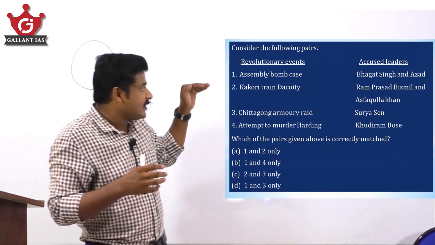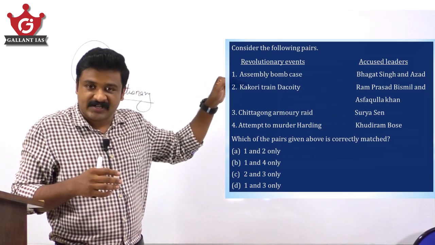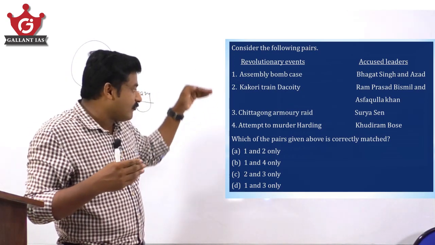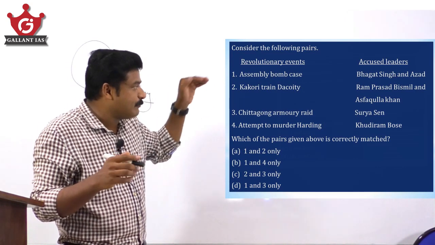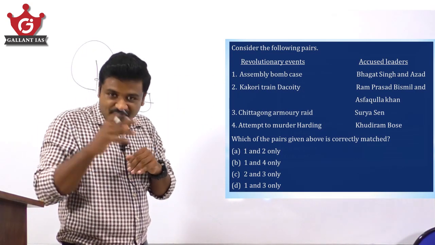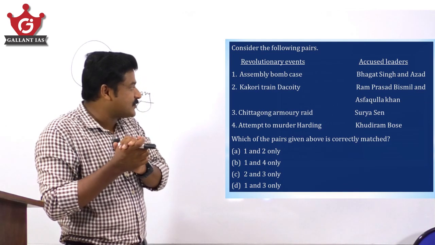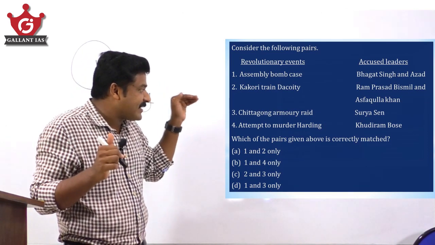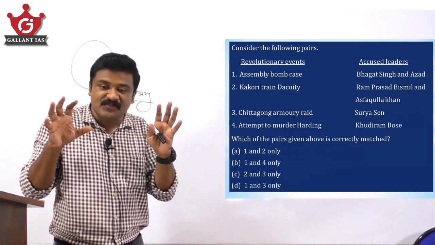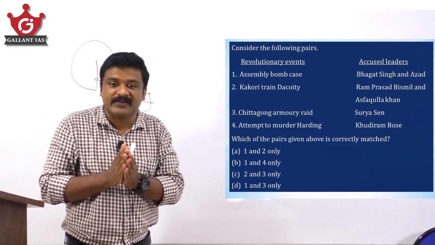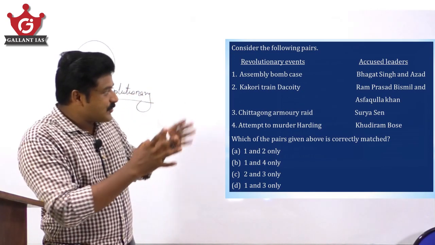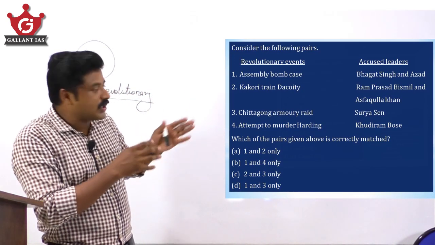So here it is, revolutionary events and accused leaders. Match the pair type of question. See, four pairs are there. Assembly bomb case, Kakori train dacoity, Chittagong armory raid, attempt to murder Harding. These are some very popular revolutionary events that happened in the course of the freedom struggle. And see some leaders associated with each event.